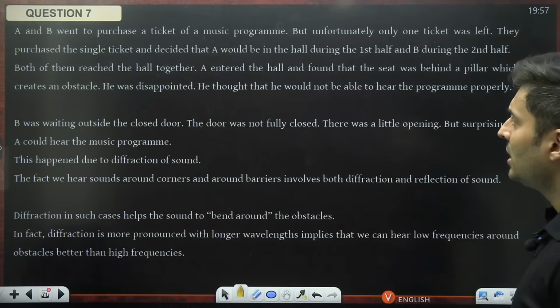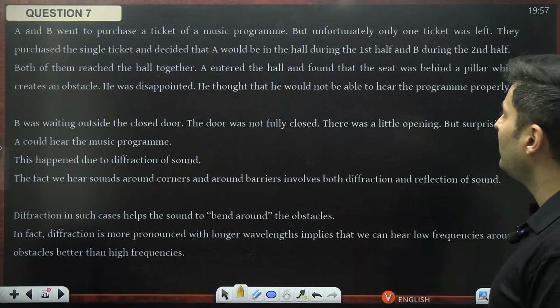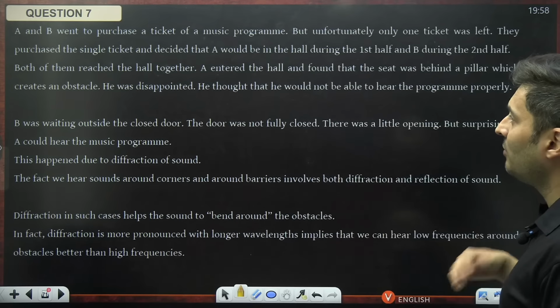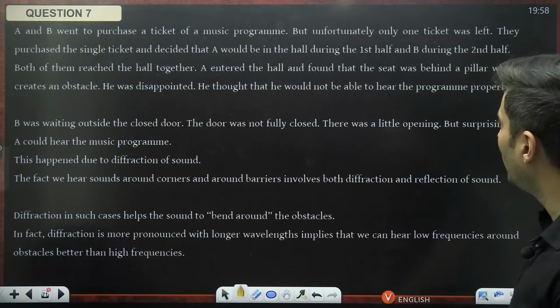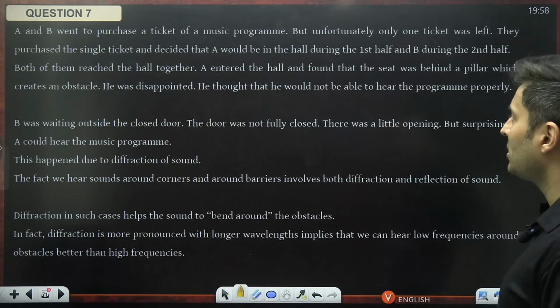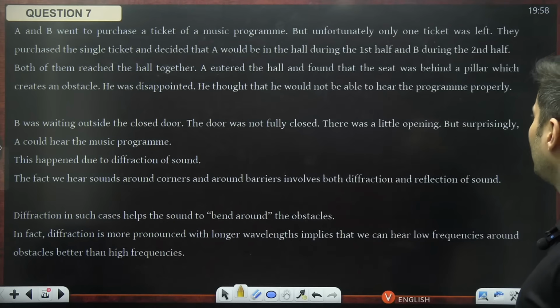They purchased a single ticket and decided A will be in the hall during the first half and B during the second half. Both of them reached the hall together. A entered the hall and found that the seat was behind a pillar which was creating an obstacle. He was disappointed. He thought that he would not be able to hear the program properly.